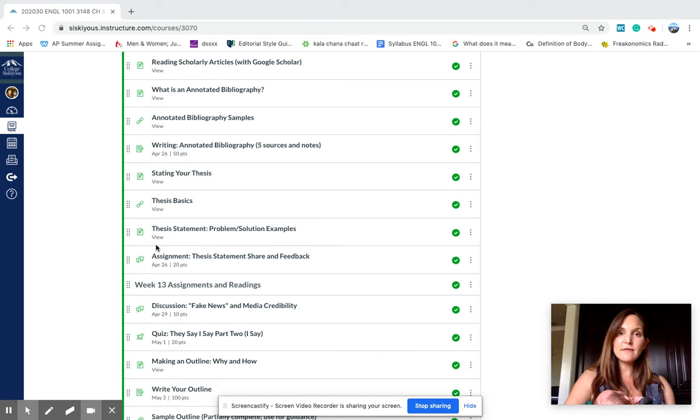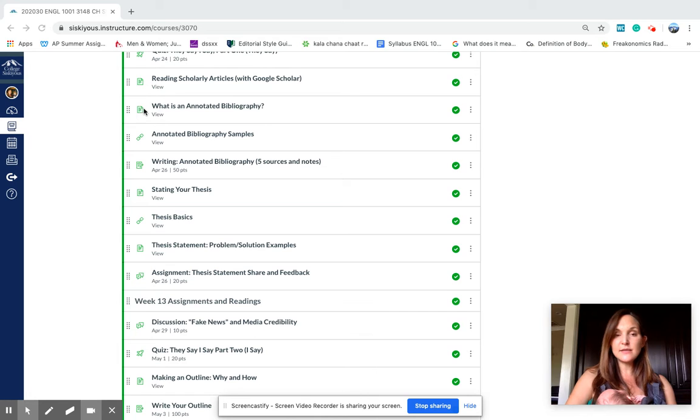Okay, so you need to have all of the first steps done before you can turn in your rough draft or your final draft. Just make a note of that. And for these ones, I will take them late. I'm going to dock for not being on time, of course, but you need to complete them for the final paper regardless of when.